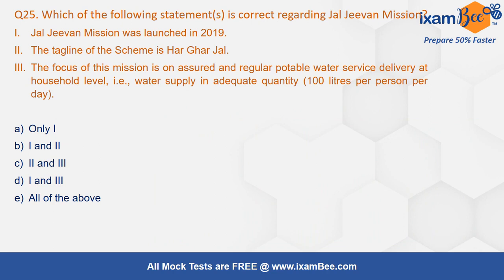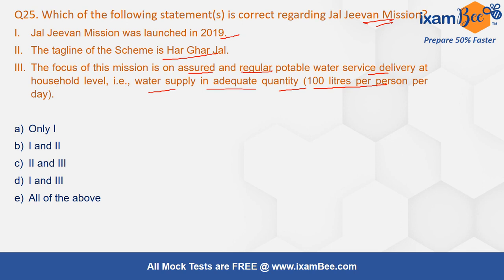very important for exam. Which of the following statements is correct regarding Jal Jeevan Mission? Statement 1, Jal Jeevan Mission was launched in 2019. The tagline for the mission is Har Ghar Jal. The focus of the mission is on assured and regular potable water service delivery at household level, that is water supply in adequate quantity, and the quantity is defined as 100 liters per person per day.